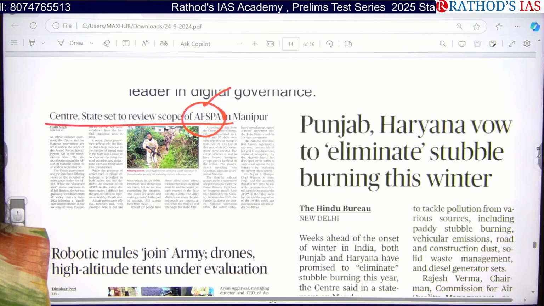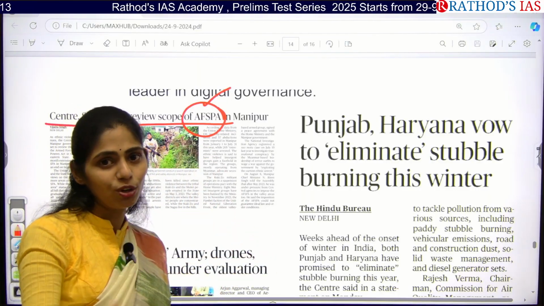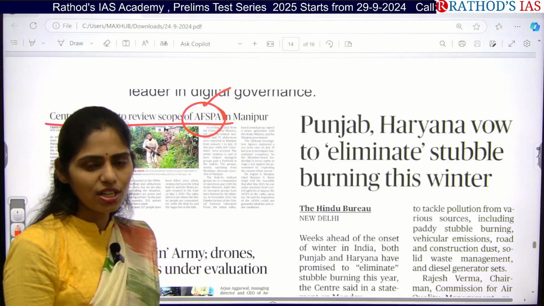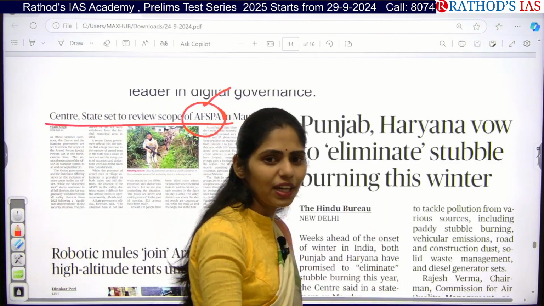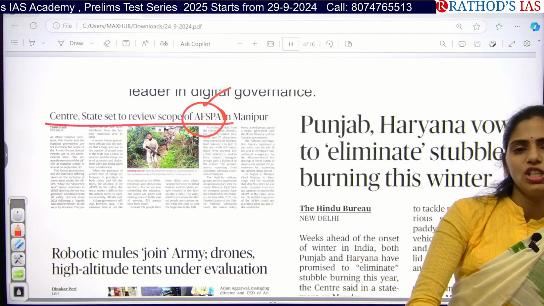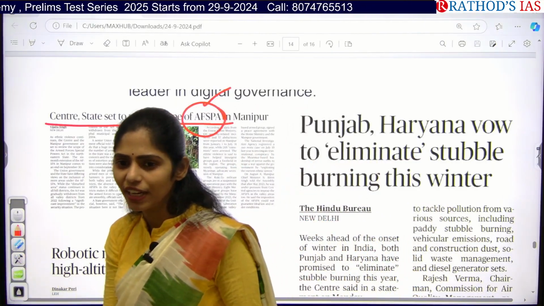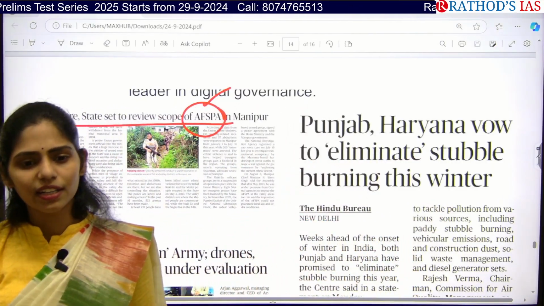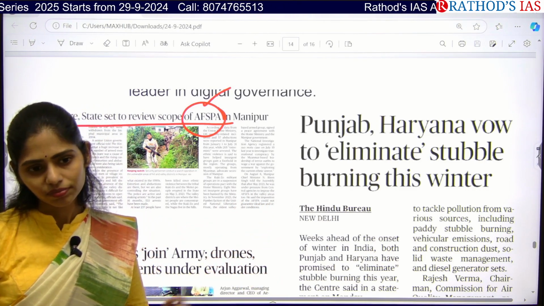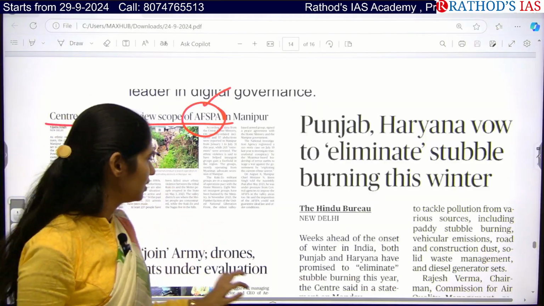So once the harvest is done, the waste that is left is called stubble or parali. Farmers simply burn it rather than use it, because the next sowing period is very soon and there is a very short time. Within that short period, segregating everything would be a waste of time. So they just burn it to clear the stubble. Because of this, and because of the wind, it is causing air pollution in Delhi.